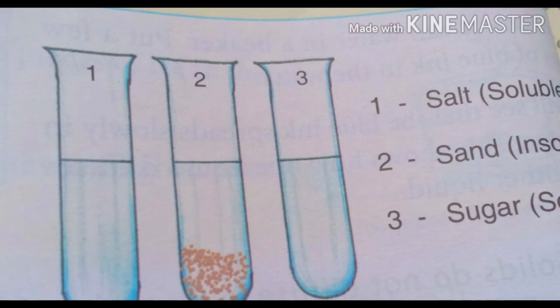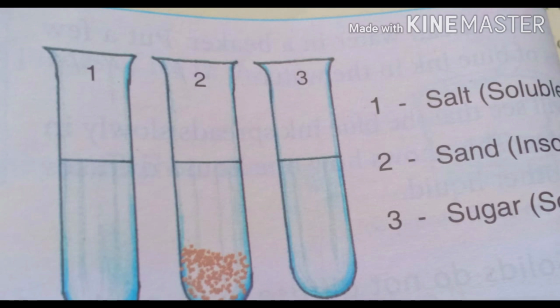The maximum amount of a substance that can be dissolved in a given volume of water is called the solubility of the substance. For example, we add 10 spoons of sugar in a glass of water. What will happen? We try to mix, it will not mix. But when we give heat to it, then the sugar will slowly dissolve, and then there will be dissolution, meaning sugar is completely mixed with water.